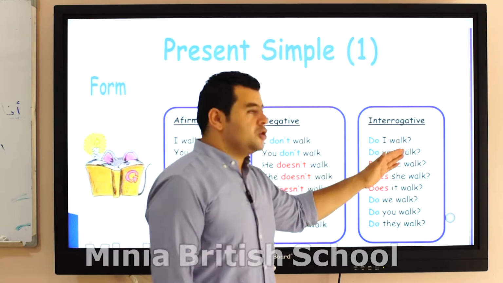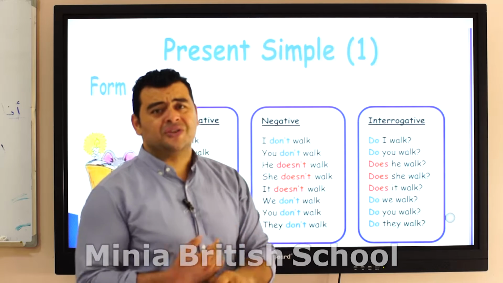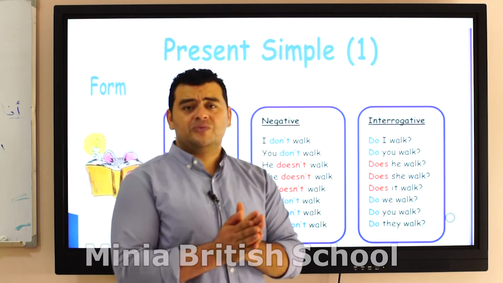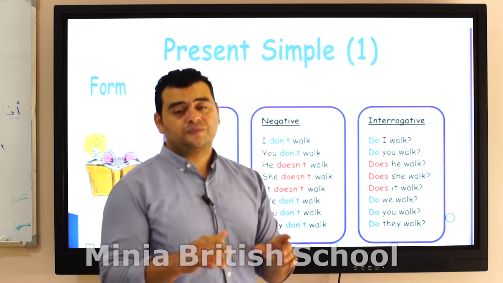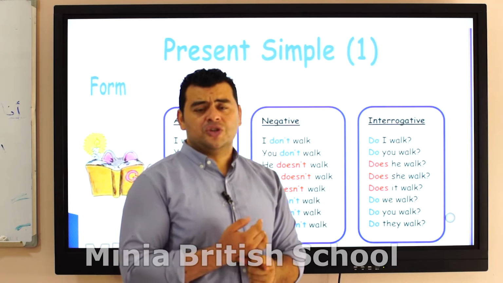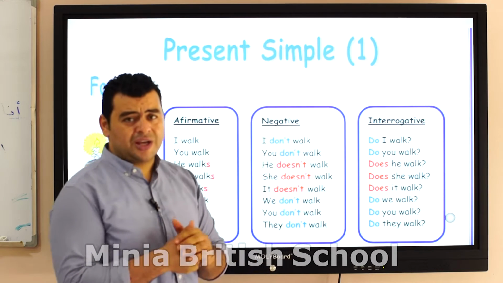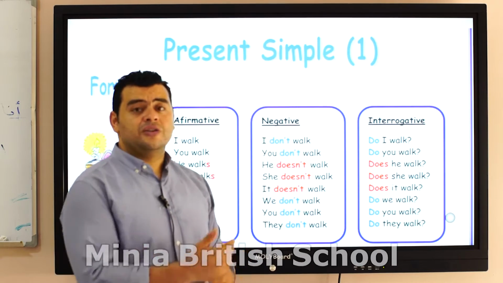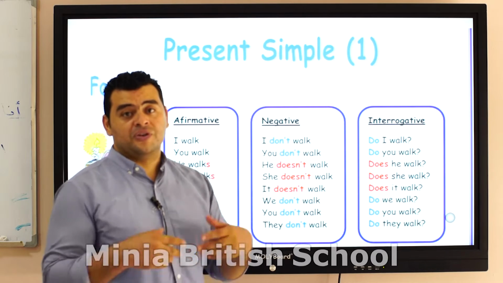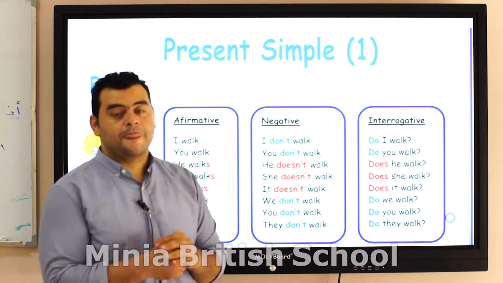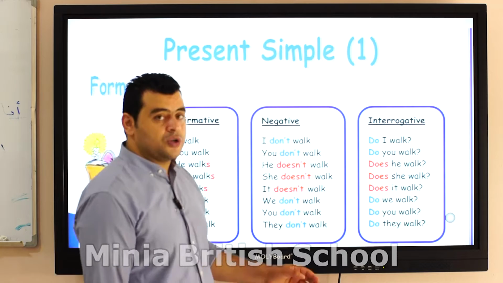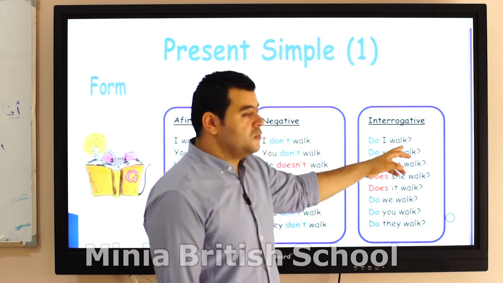Well, in the question you need to use do and does as well. Start with do or does, that's the yes/no question. Start with do or does, then the subject, then the verb in the base form, or infinitive, and the question mark. So, do I walk?